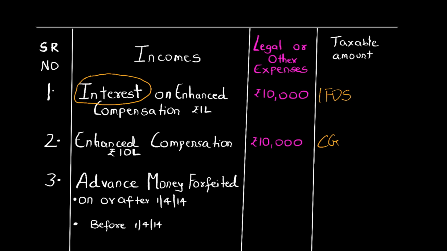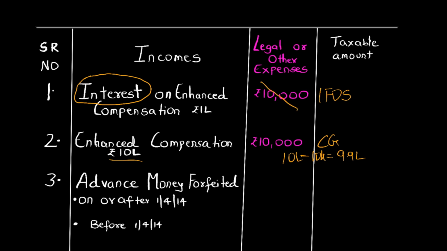Friends, for enhanced compensation, legal expenses can be deducted. For example, over here, I have taken enhanced compensation of 10 lakhs. From 10 lakh, you can deduct your legal expenses, so your taxable income would be 9,90,000. But friends, against interest on enhanced compensation, purposely in examination, they give you legal expenses.